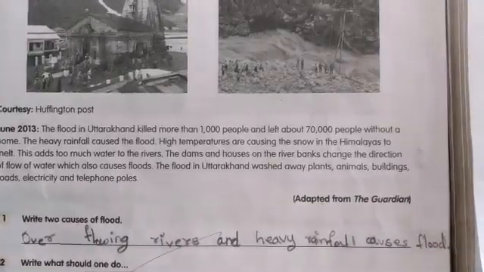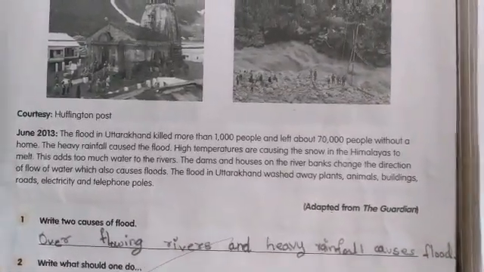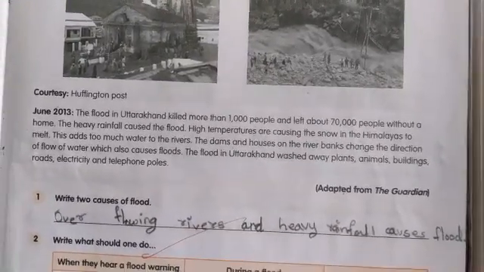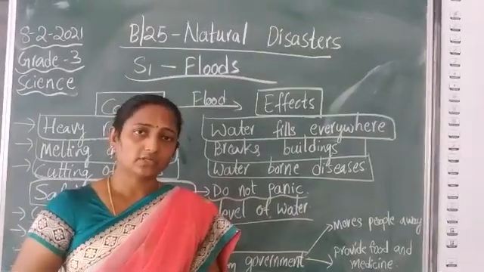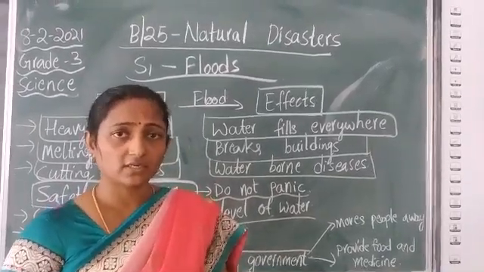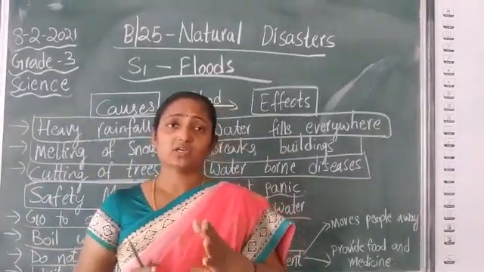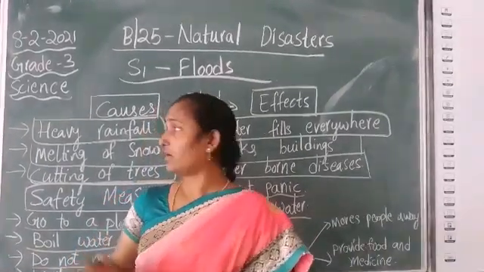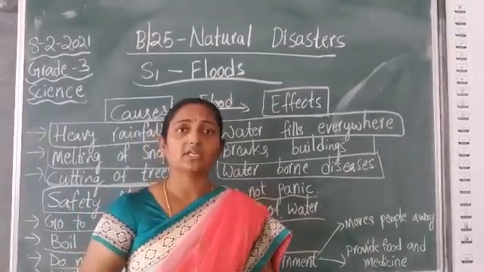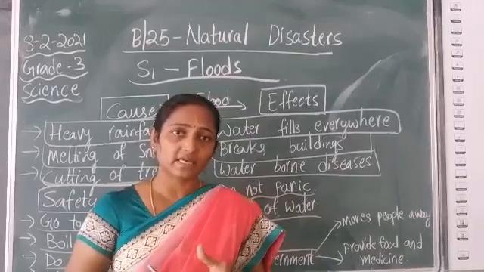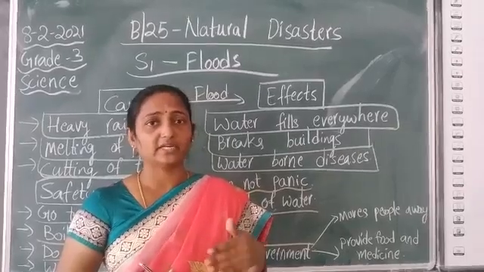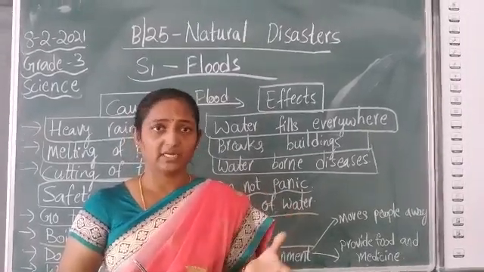So this is about floods, children. Now let us look at the causes, the effects and the safety measures of floods. What caused the floods in Uttarakhand, children? The heaviest rainfall, due to the cloud burst. The sudden rainfall made the water flow onto the land. Too much water cannot be held by the nearby water bodies, so the water started flowing onto the land and damaged the buildings.